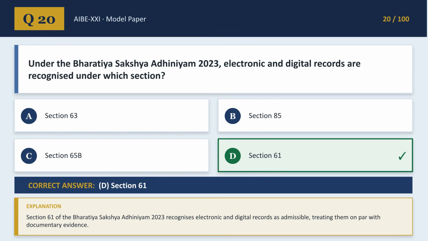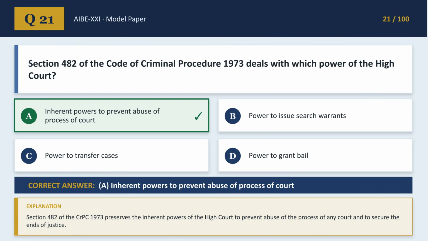Question 20 looks at the Bharatiya Sakshya Adhiniyam 2023. Under which section are electronic and digital records recognized? The correct answer is D, Section 61, treating them on par with documentary evidence. Section 482 of the Code of Criminal Procedure 1973 deals with which power of the High Court? For question 21, the answer is A, inherent powers to prevent abuse of process of court and to secure the